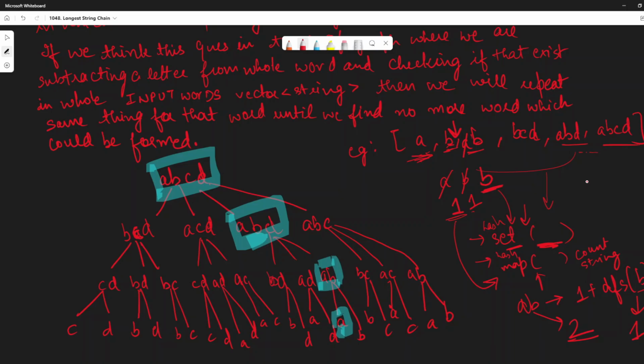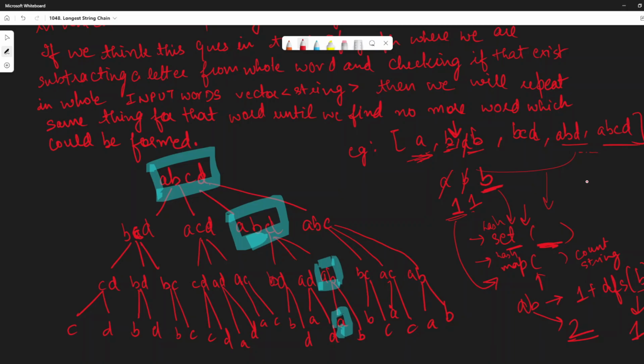If that word really exists, then we check the count which is stored at that particular point, and we add that to our present word, and like this we would be able to fill up the count of the longest chain corresponding to that particular word.